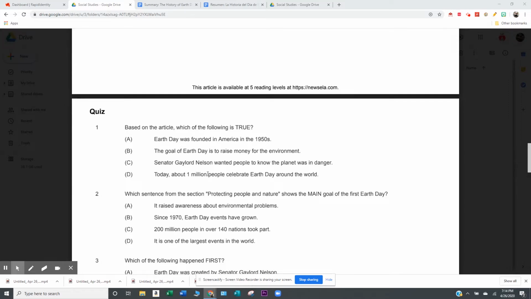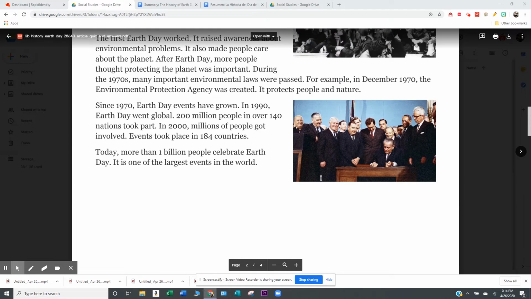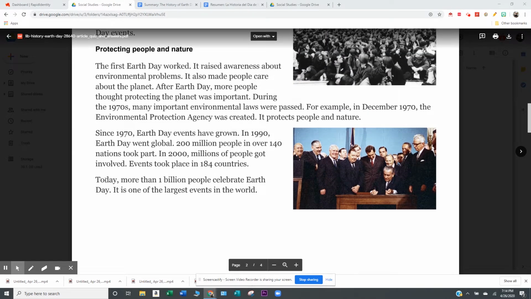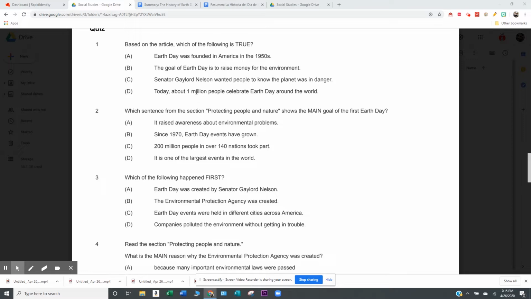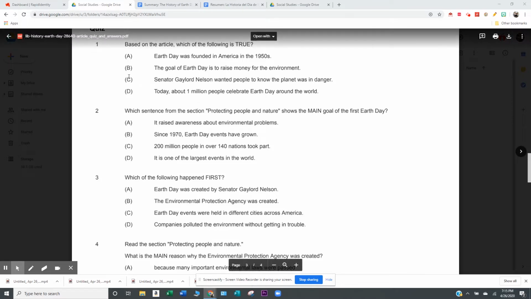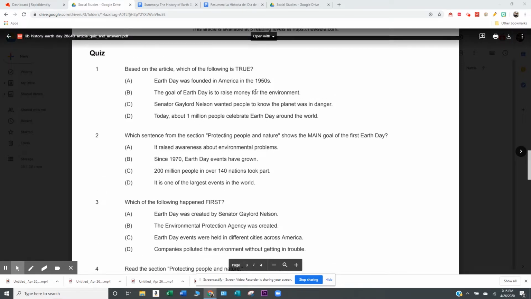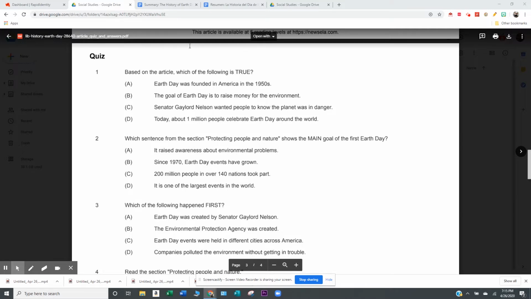Today, about 1 million people celebrate Earth Day around the world. Well, when I was reading the article, toward the very end, I remembered this sentence. Today, more than 1 billion people celebrate Earth Day. So this is not the best answer choice because it's a billion, not a million. So our correct answer is C. And I proved it by finding that sentence in the article.